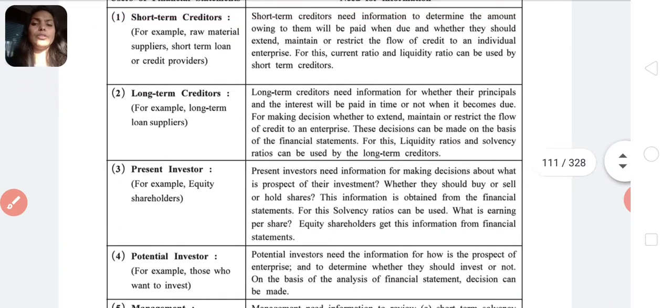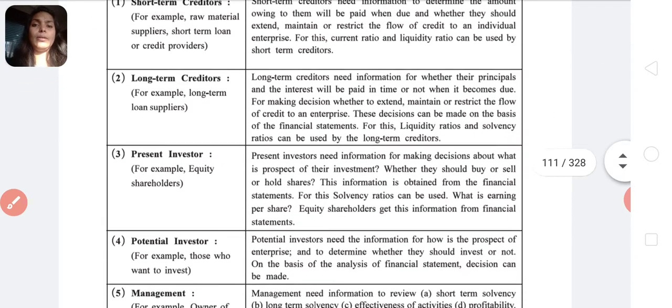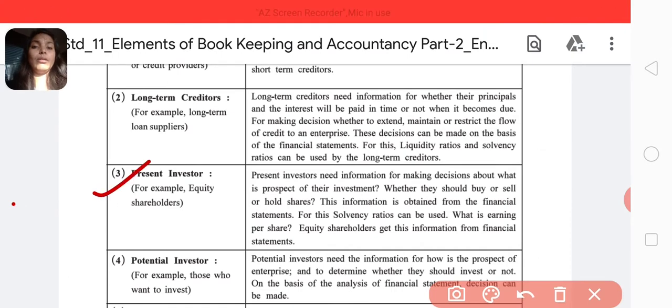Then the third person who requires this financial statement is the present investor. That is, our present investors are always equity shareholders.